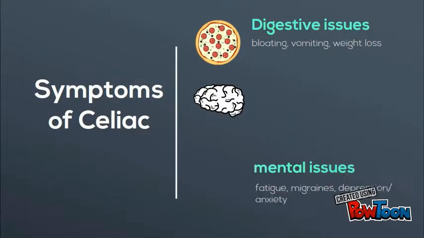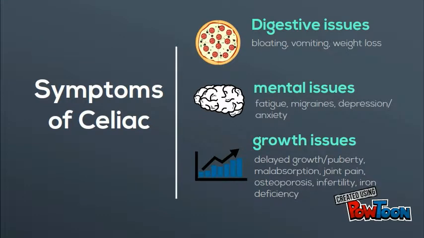Symptoms of celiac disease include digestive issues such as bloating, vomiting, and weight loss, mental issues such as fatigue, migraines, depression, anxiety, and growth issues such as delayed puberty, malabsorption, and iron deficiency.